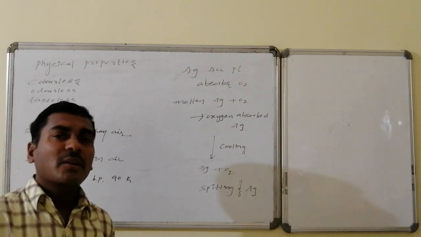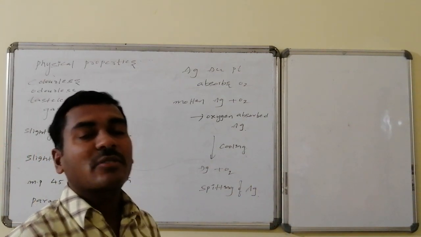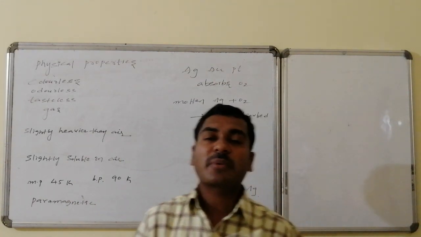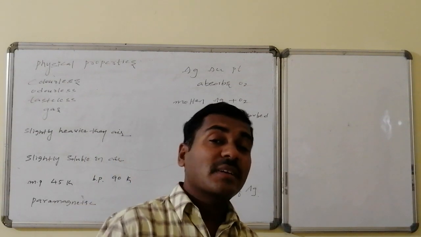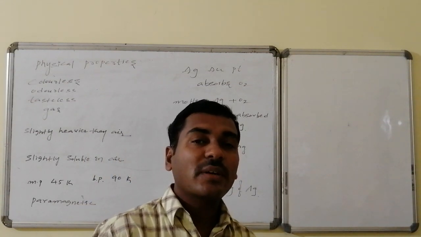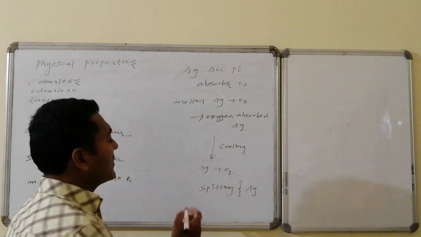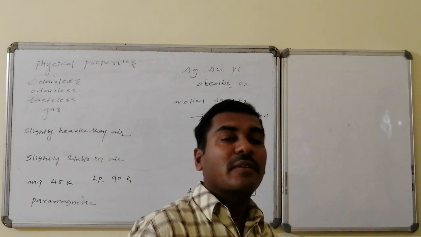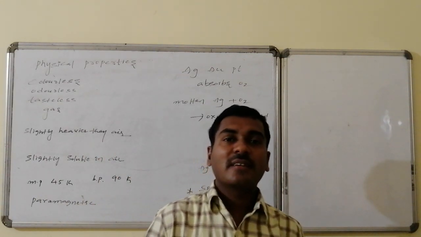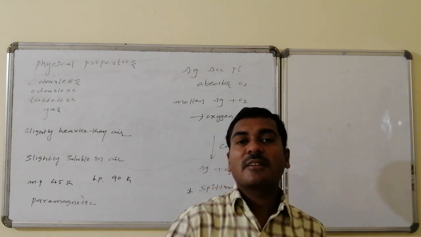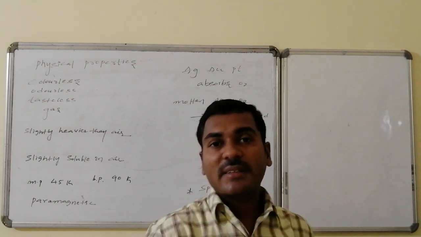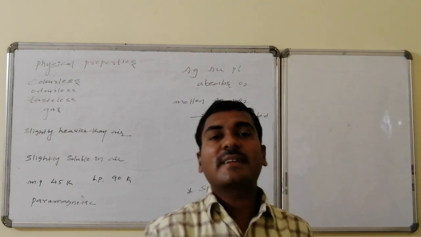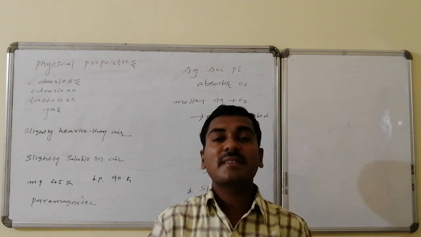Once again on cooling, whatever quantity of oxygen was absorbed comes out of the silver, and this process is said to be spitting. It is highest in the case of silver and is known as spitting of silver. Spitting of silver is a process where liquid silver is ready to absorb oxygen. On cooling, that is on solidification, silver solidifies by liberating the absorbed oxygen, and this process gives out the oxygen. Hence this process is known as spitting of silver.